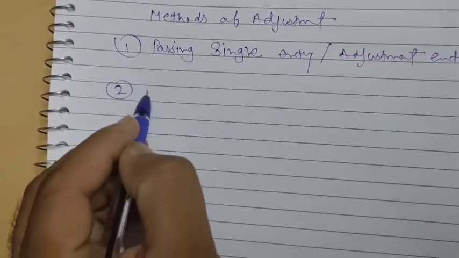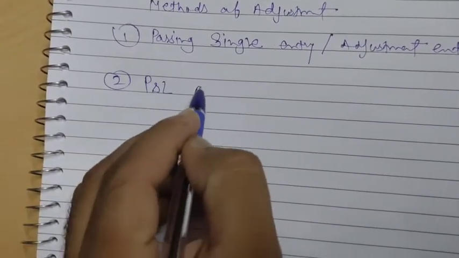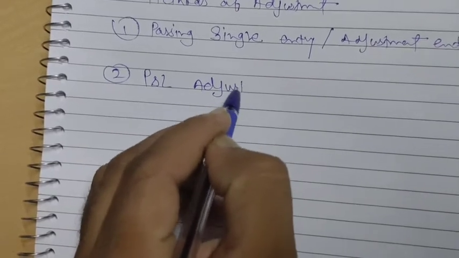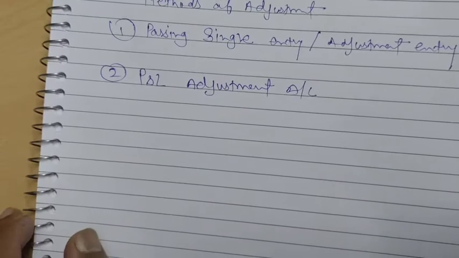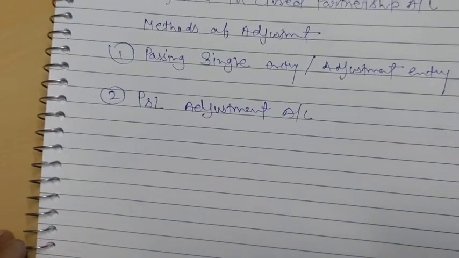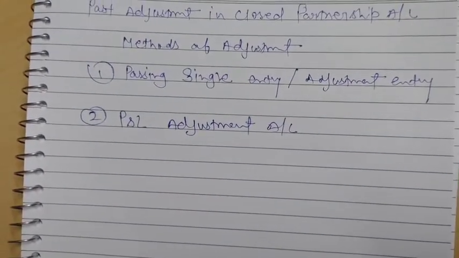Second, P&L adjustment account, not P&L appropriation. I repeat, P&L adjustment account.